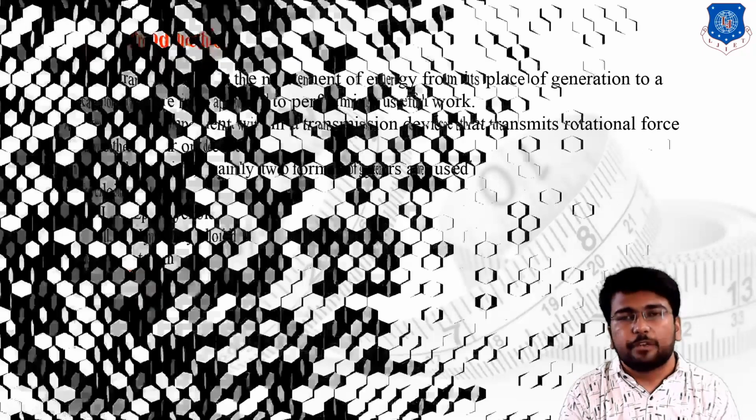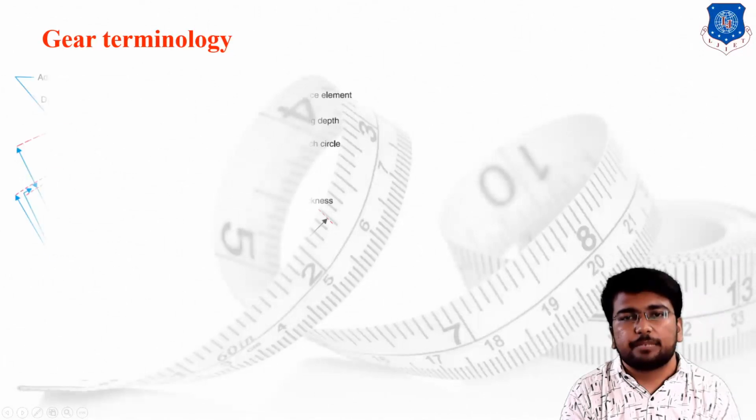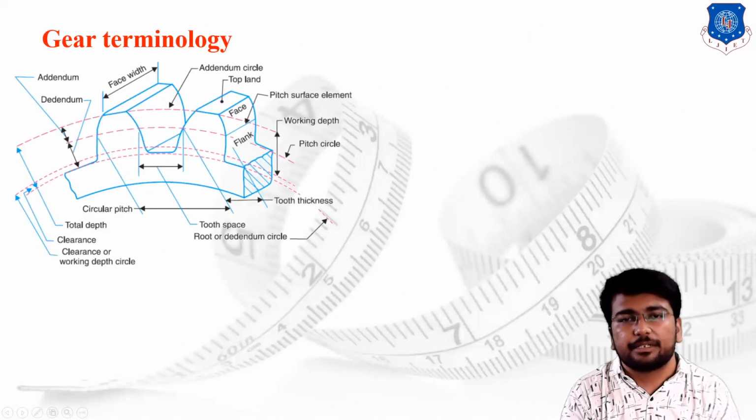Now we are going to discuss the basic terminology of gears: how gears can be defined, what different parameters a gear has to fulfill, what the basic dimensions of the gear are, and how gears can be useful in the mechanical industries. In this particular figure, this is the section view of the gear in which two teeth have been provided. We are going to discuss each and every terminology from this figure.